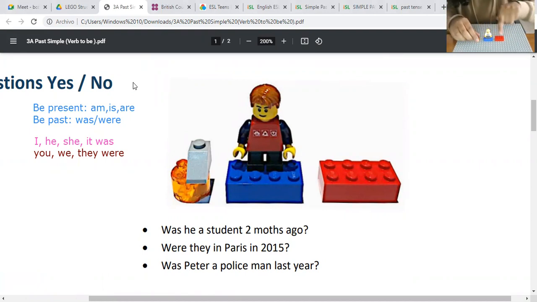Are you a student? Is she your mother? Is she your beautiful mother? Yes. Just like that, we use this order: the verb be, the subject, and the complement. In the past it is exactly the same. I just use was and were and the rest of it.